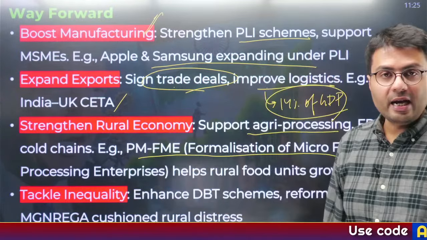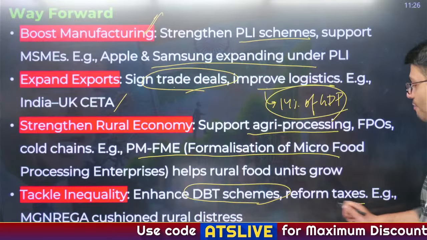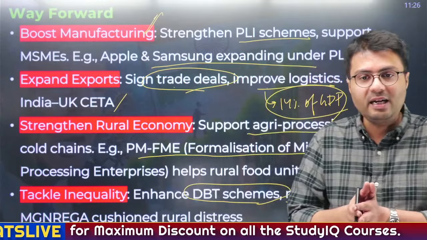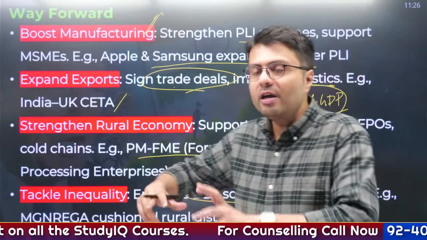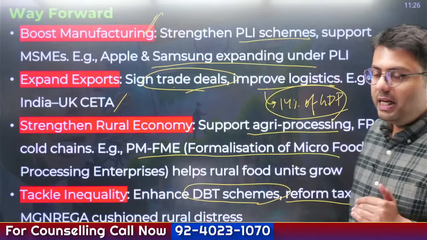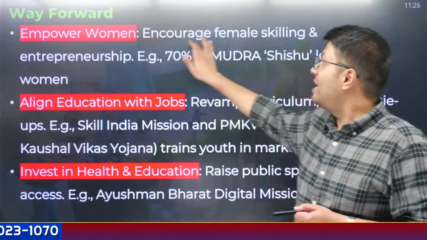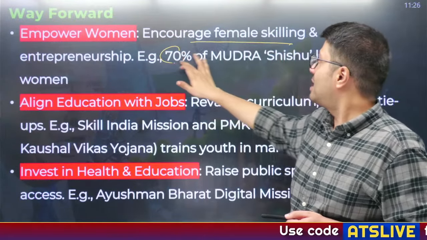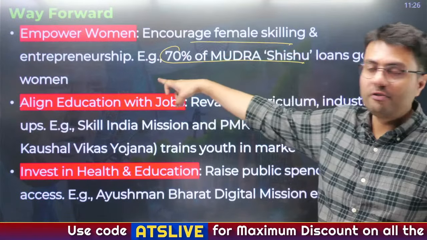Also, we need to tackle inequality. We can do so by more direct benefit transfer schemes, reforming the taxation system, including more people in the direct tax net, and using the income from this taxation to give it to people for more productive work like MGNREGA, right? So this is what we need to do. In addition to that, we also need to empower women. We can encourage their skilling and promote entrepreneurship in them. For example, 70% of small loans under Mudra are given to women.